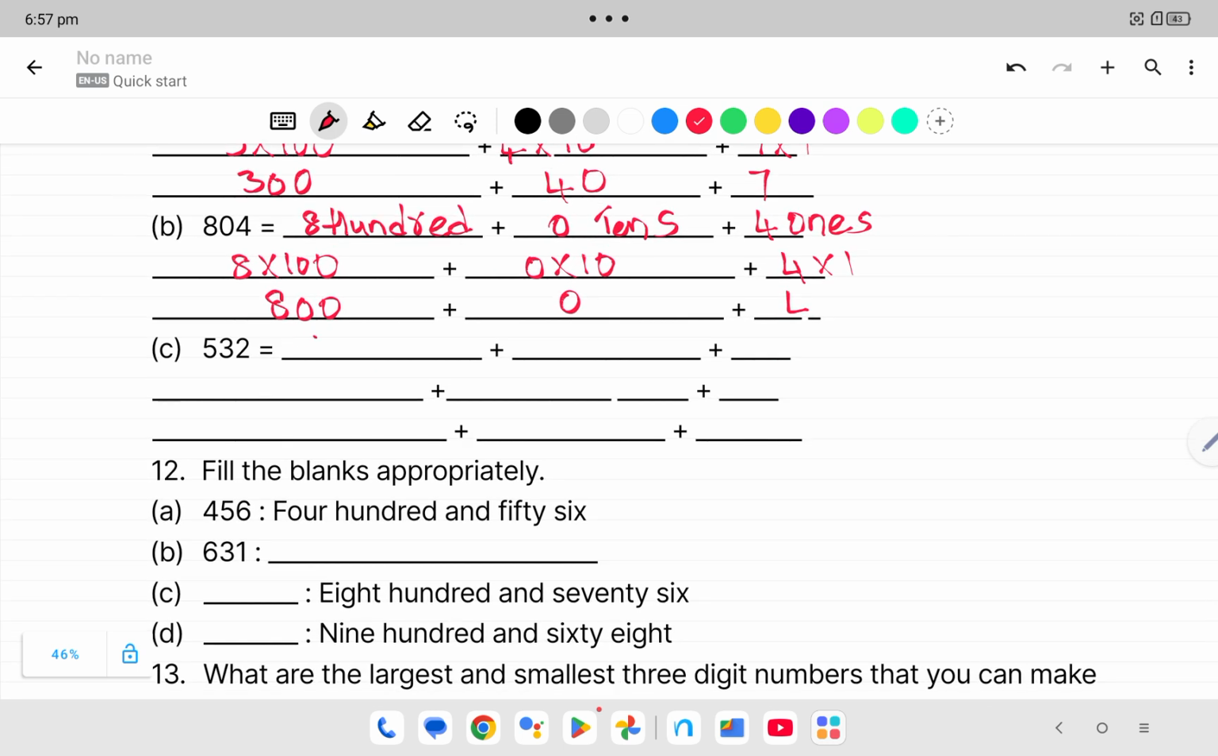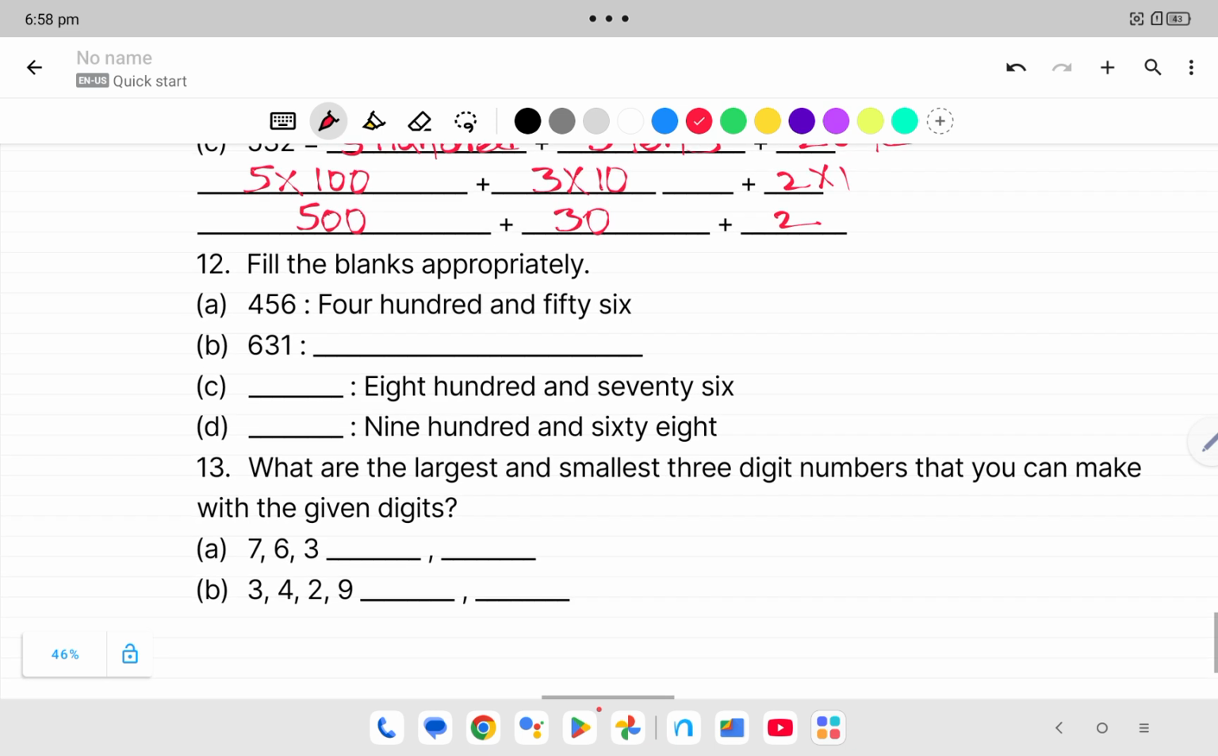Next, 532: 5 hundreds, 3 tens, 2 ones. So 5 into 100, plus 3 into 10, plus 2 into 1. That is 5 into 100 is 500, 3 into 10 is 30, 2 into 1 is 2.